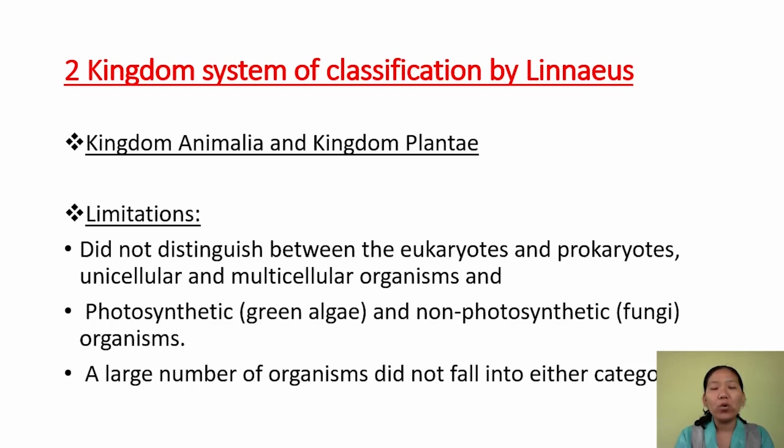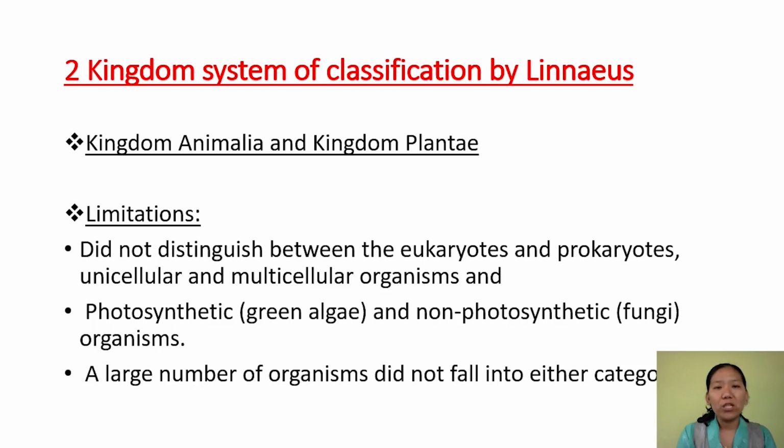So they were distantly related, but in this two-kingdom classification, distantly related organisms are placed in the same group. The next limitation is that there are certain organisms which do not fall in either of the categories. And also there are certain organisms that have features of both Kingdom Plantae and Kingdom Animalia. So again here it poses a problem.